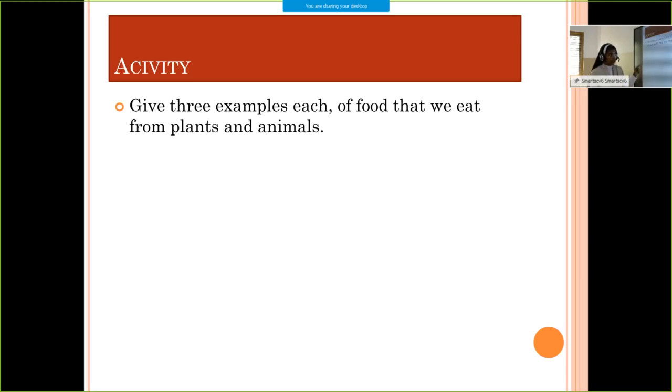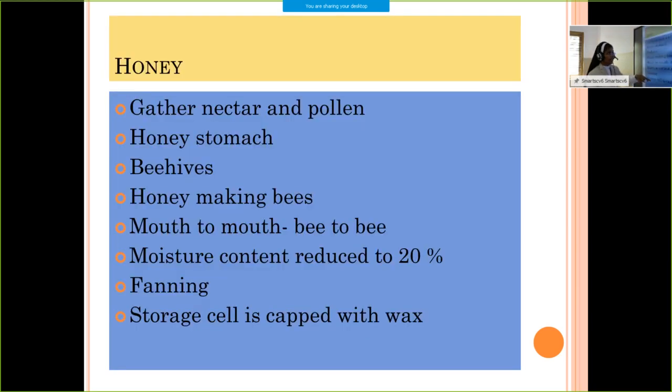Give three examples each of food that we eat from plants and animals. Now write it in your notebook. I hope you completed it.